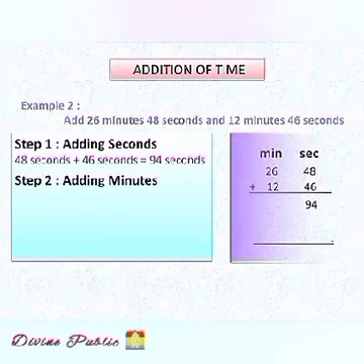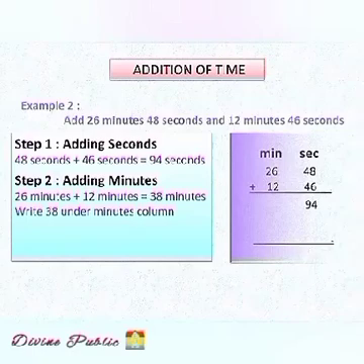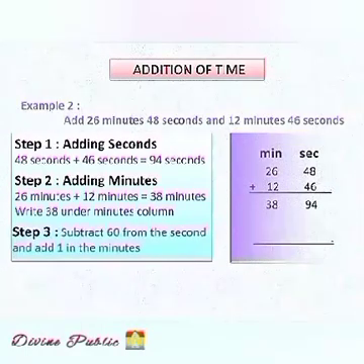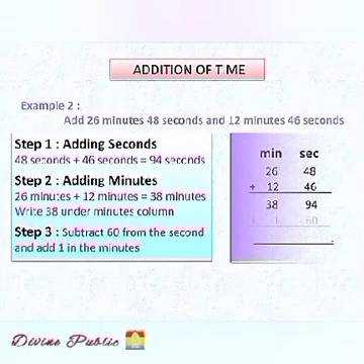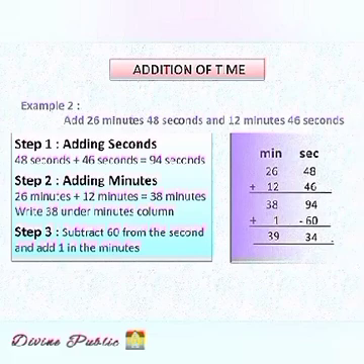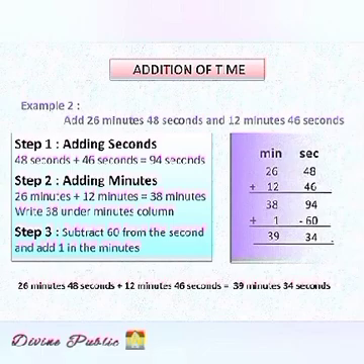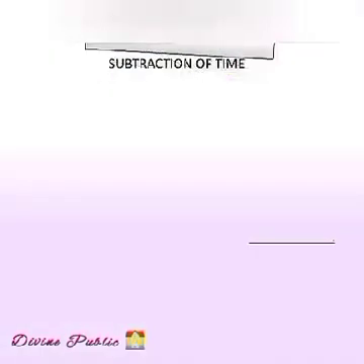Step 2. Adding minutes. 26 minutes plus 12 minutes equal to 38 minutes. So we write 38 under minutes column. Step 3. Subtract 60 from the seconds and add 1 in the minutes column. So we will get 39 minutes and 34 seconds. Therefore the answer is 26 minutes 48 seconds plus 12 minutes 46 seconds is equal to 39 minutes 34 seconds.